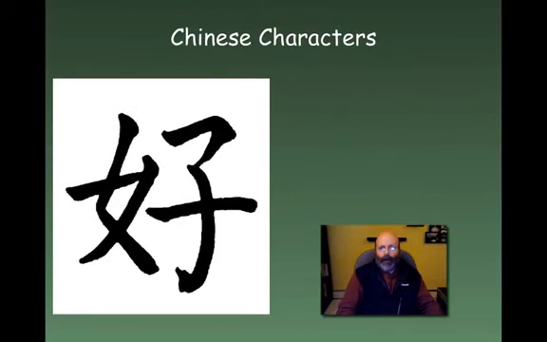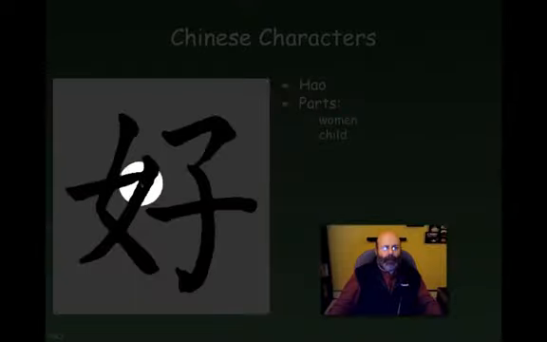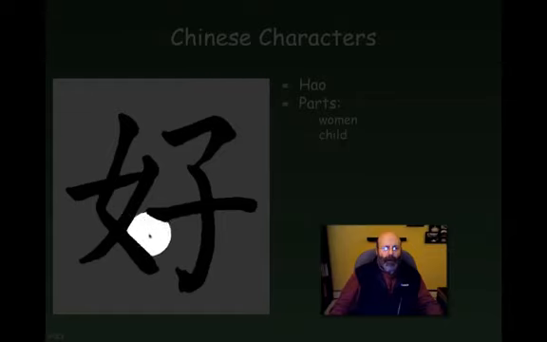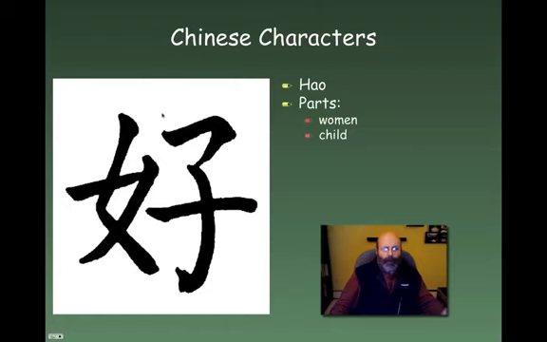All right, let's take a look at this first word. This is a word called hao, and it's actually made up of two parts that I can see. The first part over here on the left is the character for woman. Usually when you see this piece alone, it means woman. This part over here is the character for child. So remember, it's a pictographic image, but it's made up of two radical parts. The left-hand side means woman, and the right-hand side means child.